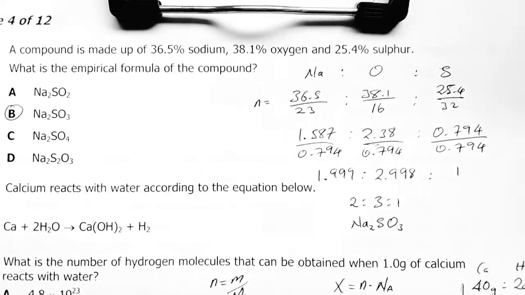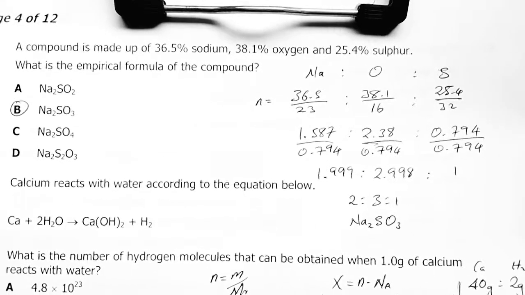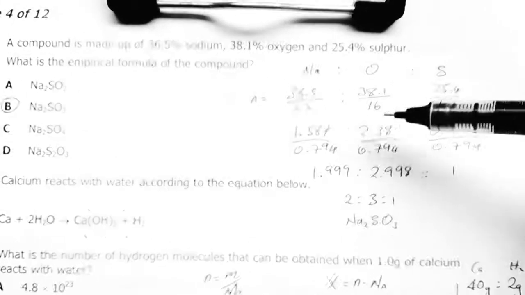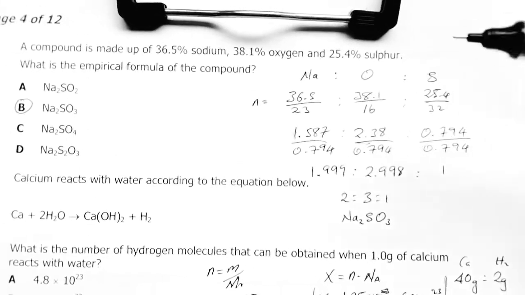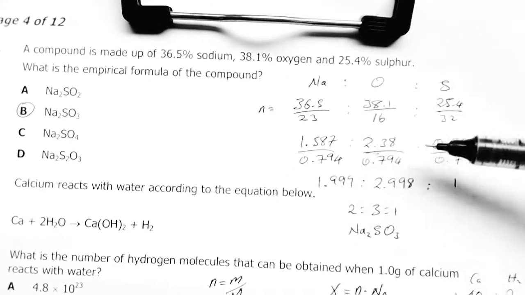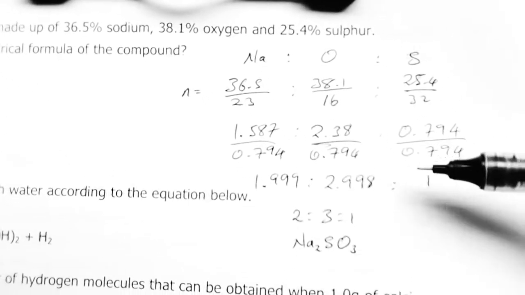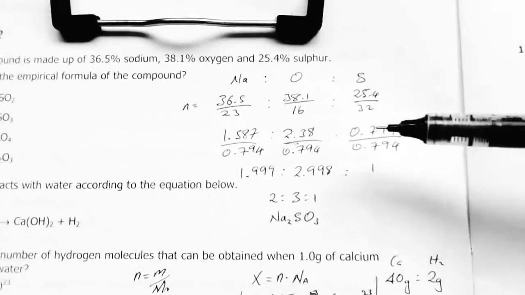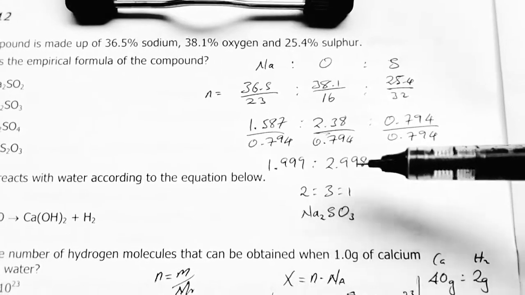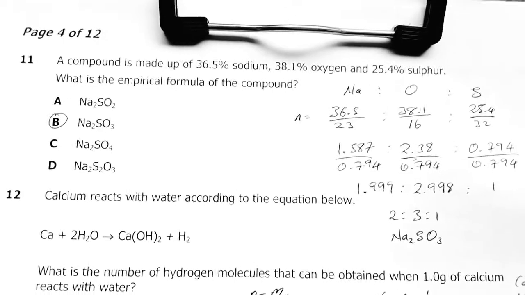A compound is made of 36.5% sodium, 38.1 oxygen, 25.4 sulfur. What is the empirical formula of the compound? Get your percentages like here, divide them by the molar masses to simply have these values here. Then out of the values that you get, divide all of them by the smallest. Our smallest is this one here. So you divide with the smallest, then get your fractions, then round off your fractions to whole numbers. This will be 2, this will be 3, that will be 1. Therefore, the answer is B, sodium sulfite.